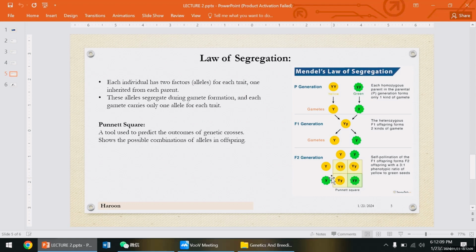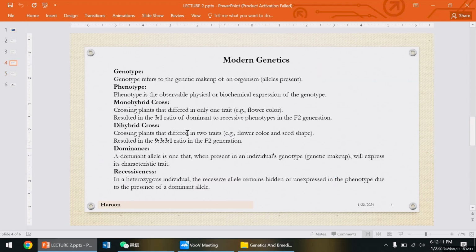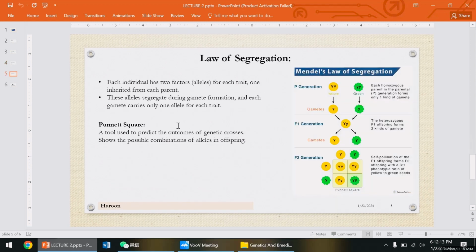So here we discuss the 3 to 1 ratio. When the F1 generation is recrossed, we get 3 to 1. This is called the law of segregation, and each gamete carries only one allele for each trait.